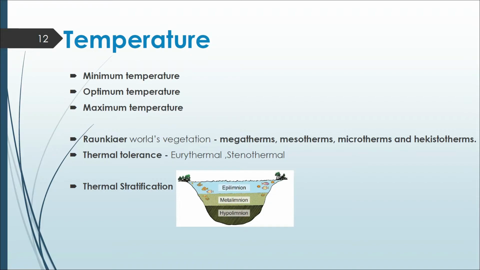These three levels of thermal stratification are epilimnion, the upper layer of the water body, which is warmer water. Secondly, metalimnion, the middle layer. In this zone there will be a gradual decrease in the temperature. The bottommost layer is called hypolimnion, where the water will be colder.